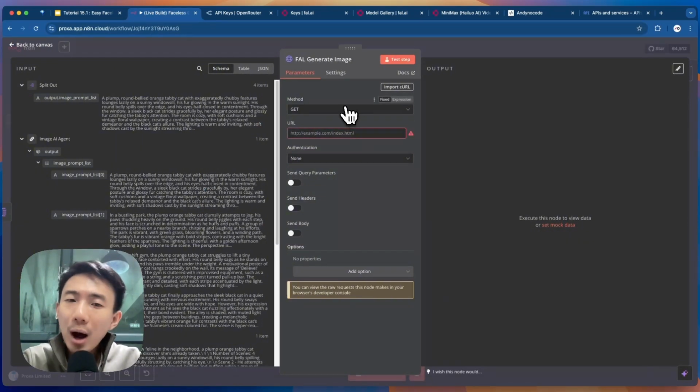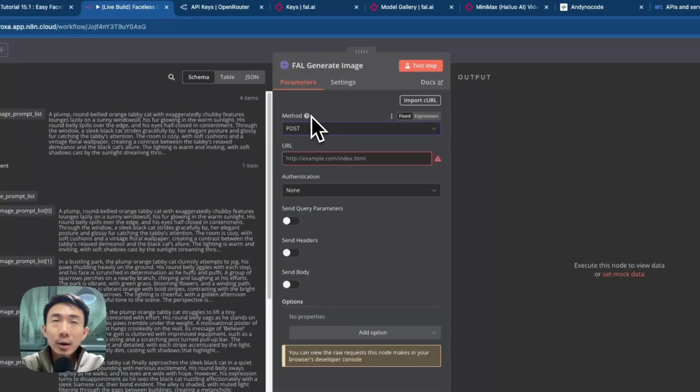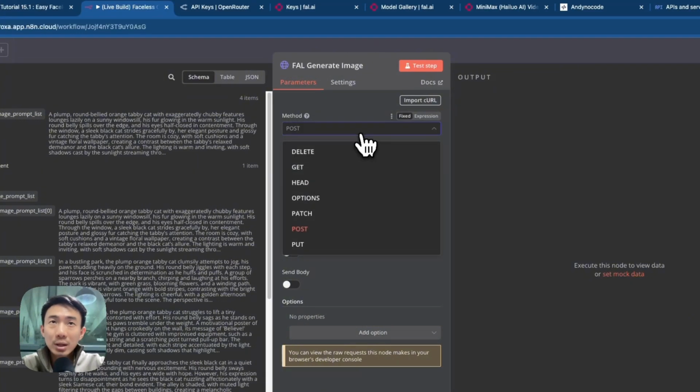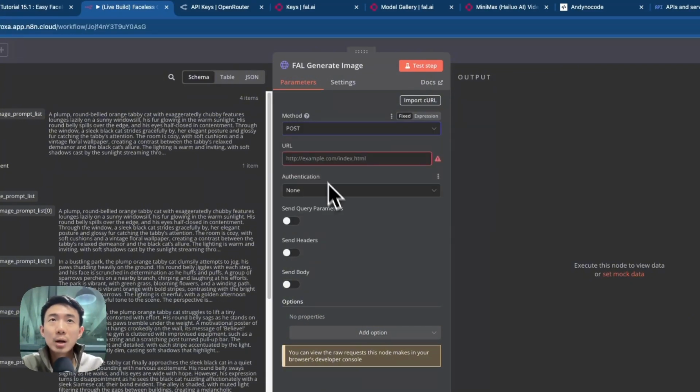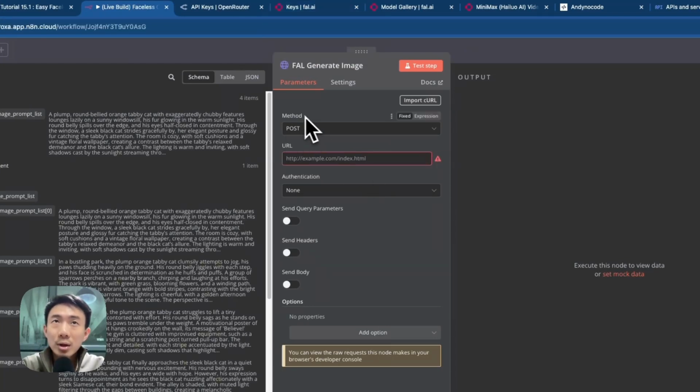And how are we going to use it? We are going to put the URL so that we can use it. First of all, we are going to use the POST method. Like you can see, there are different methods, because we are going to ask this Fal AI to do something for us. For us, we're going to use this POST method.